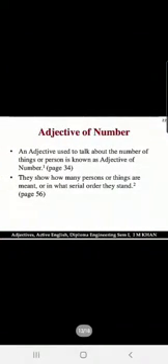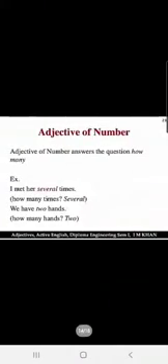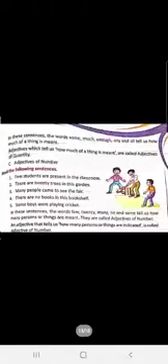Now let us see adjectives of number, children. An adjective used to talk about the number of things or persons is known as adjective of number. Children, here person is also there, and these adjectives are used for countable nouns, the nouns which can be counted. And they answer the question how many. I met her several times. You can count these times, so it is several. We have 2 hands. Hands can be counted, right? It is a countable noun. So several and 2 here show adjectives of number.